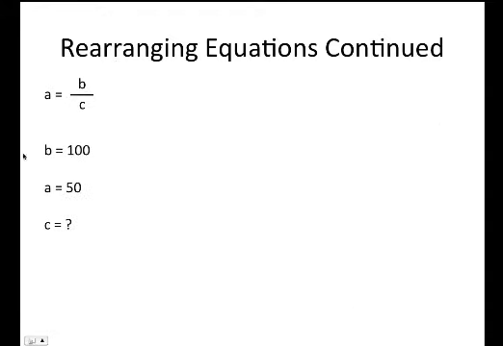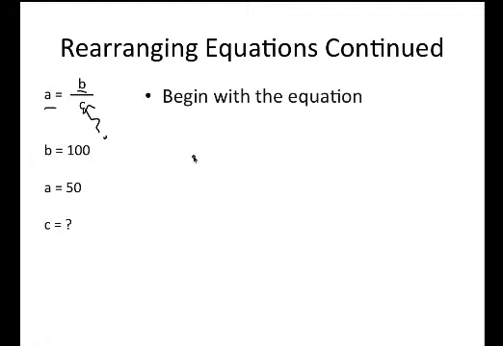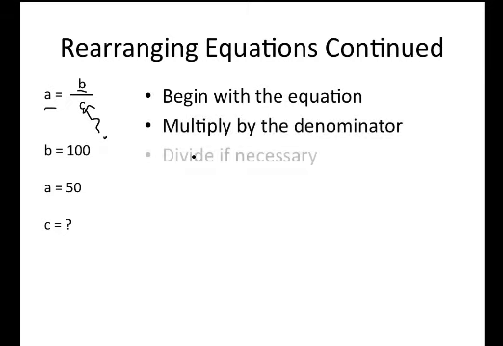Let's consider now what happens if I give you A and I give you B, but now we're looking for C. And again, that's represented down here. B is 100, A is 50, and C is what we're looking for. Those same rules apply. We're going to begin with the equation, and we're also going to multiply by the denominator, so it's going to look like the last one. But then we're going to add that third step, which is divide if necessary. And here's what it looks like. A equals B over C. Our denominator is C, and what I do to one side, I do to the other, times C. The C's will cancel out.